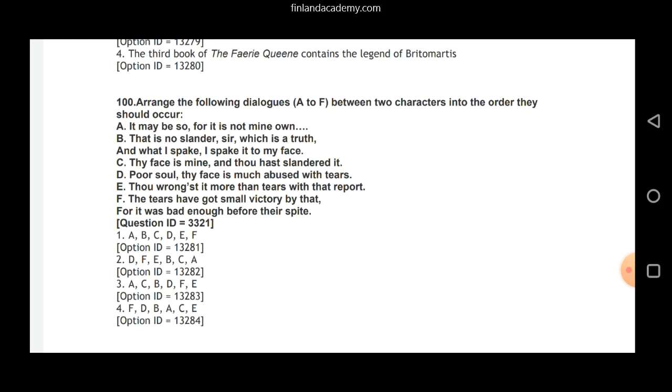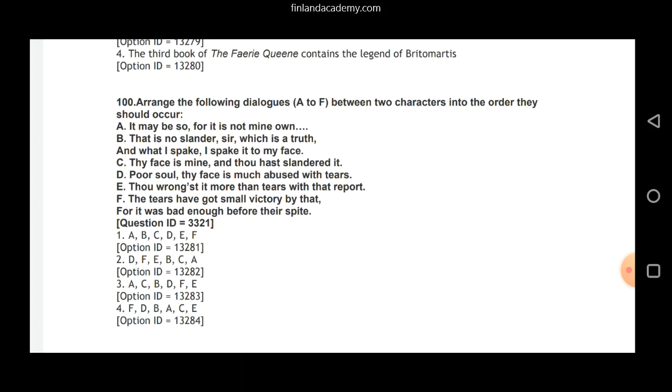Question 100 now. Arrange the following dialogues A to F between two characters into the order they should occur. A. It may be so, for it is not mine own. B. That is no slander, sir, which is a truth, and what I spake it to my face. C. Thy face is mine, and thou hast slandered it. D. Poor soul, thy face is much abused with tears.